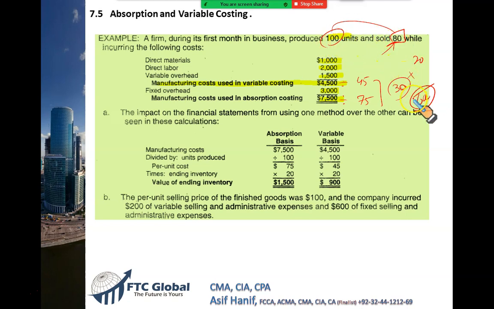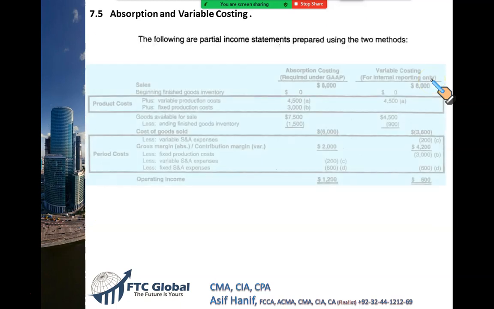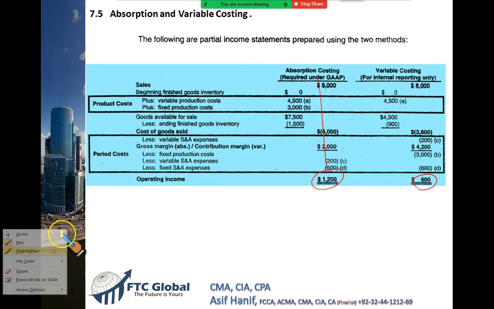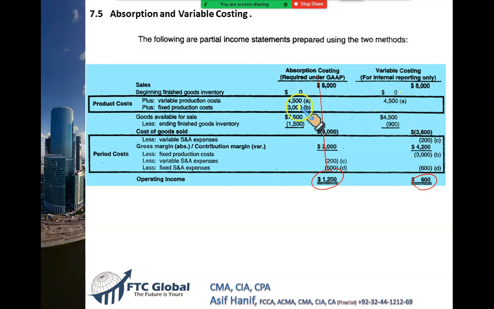So under absorption costing, your profit will be higher because you were able to transfer fixed cost into the finished goods. If you just look at the numbers, you will see that under absorption costing, the profit is 1,200, whereas in variable costing, the profit was 600. The difference being that in variable costing, the entire fixed cost gets expensed.